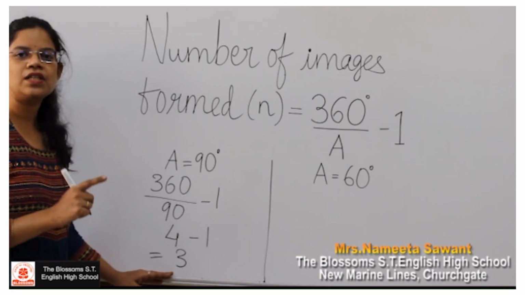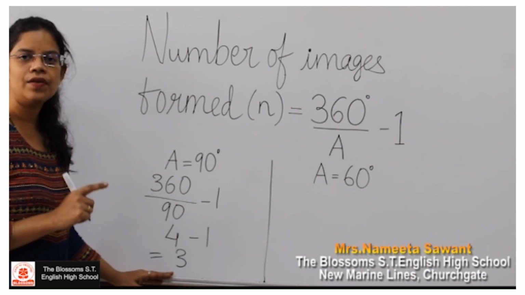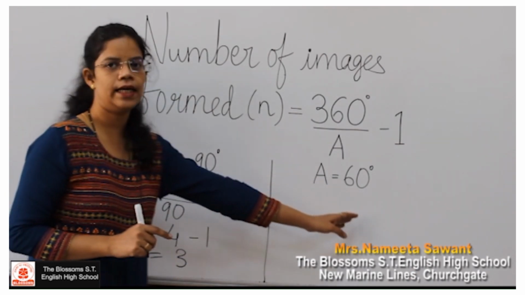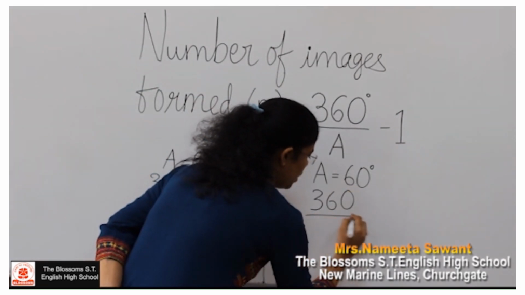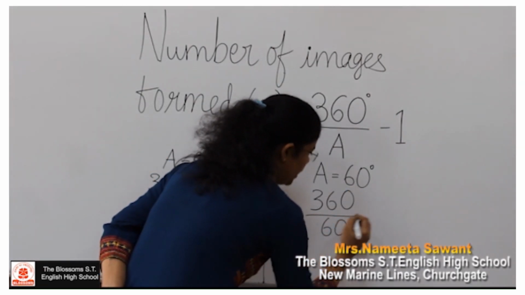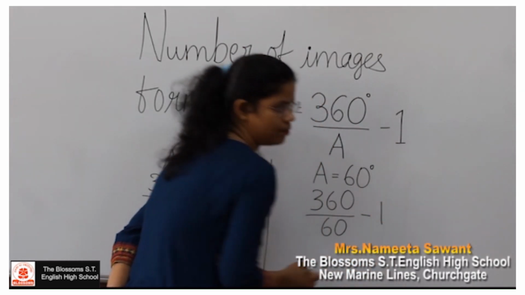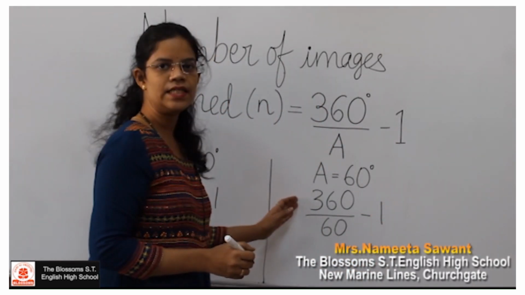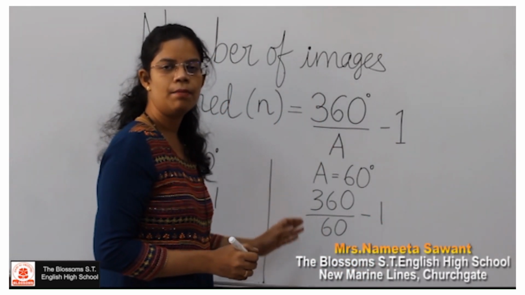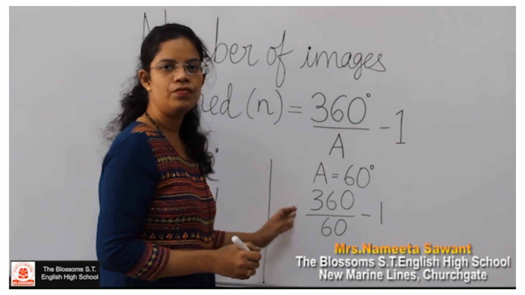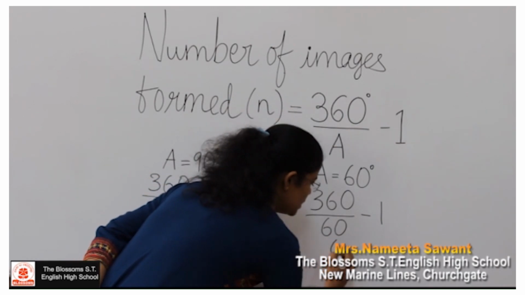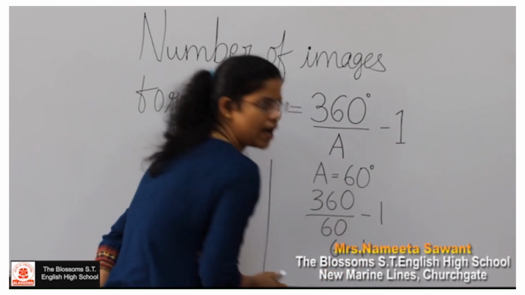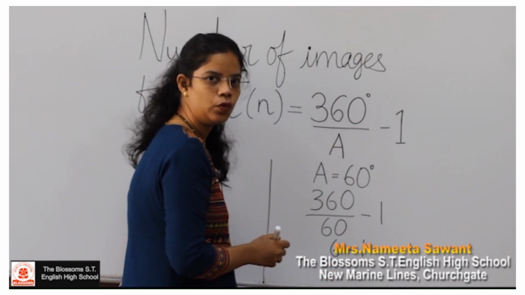Now, we will change the angle. We will substitute 60 degree in place of A. 360 upon 60 minus 1. Now, let us divide 360 by 60, which will be equal to 6. 6 minus 1, that is equal to 5.